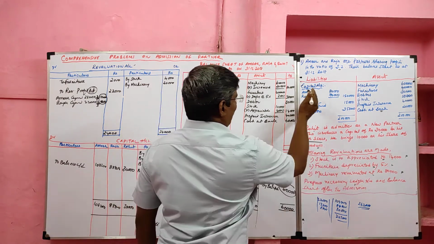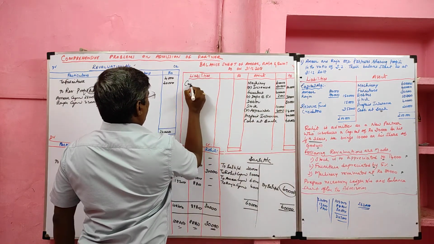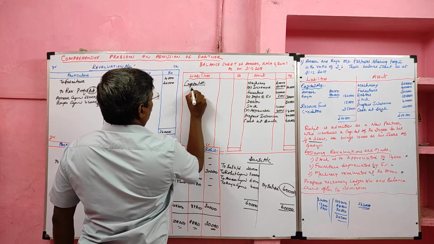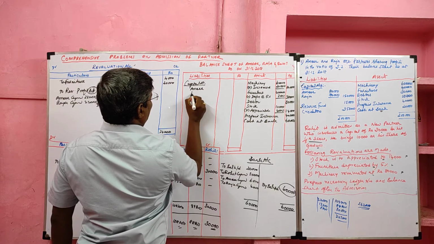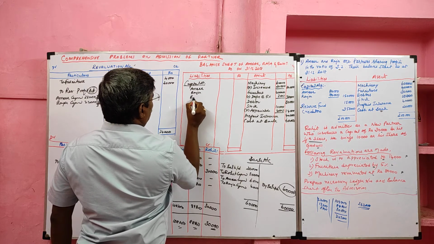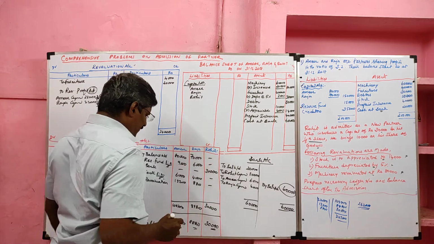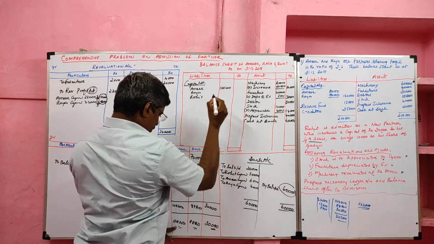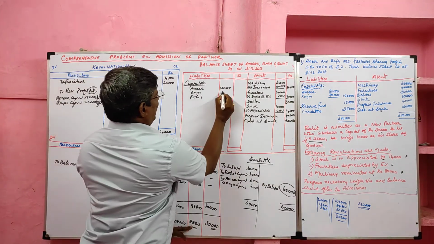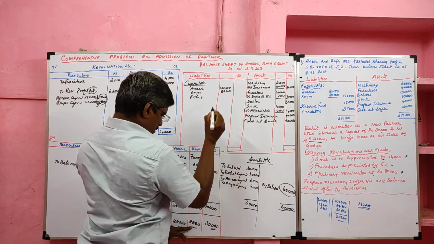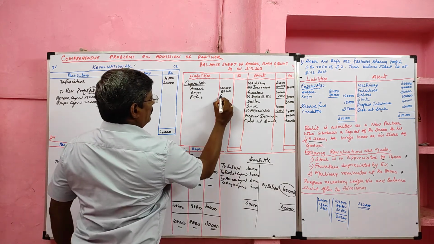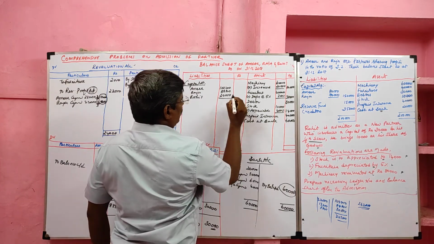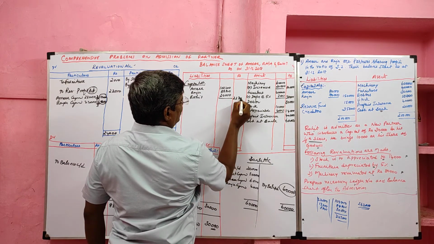Then we will move to the liability side, capital. Now how many partners? There are 3 partners. First one Amir, second one Raja, third one Rohit. We'll take new capital. So Amir capital, new capital 108,200. Raja new capital 88,800. Then Rohit new capital 30,000. Total capital of 3 partners 2,27,000.